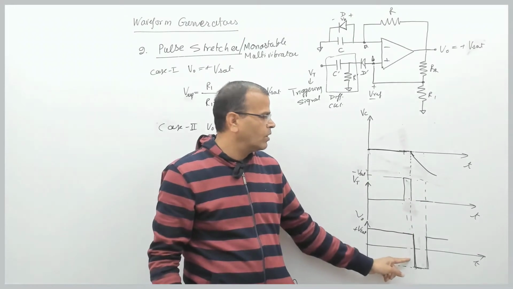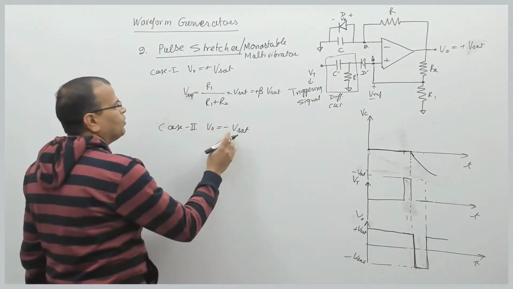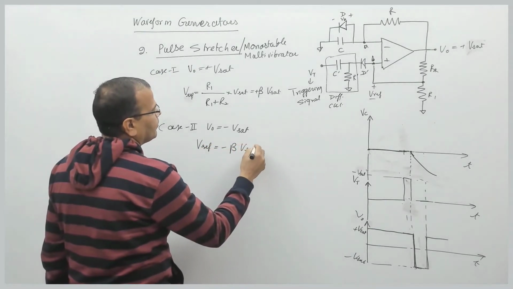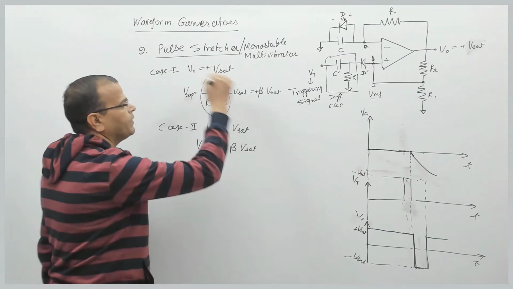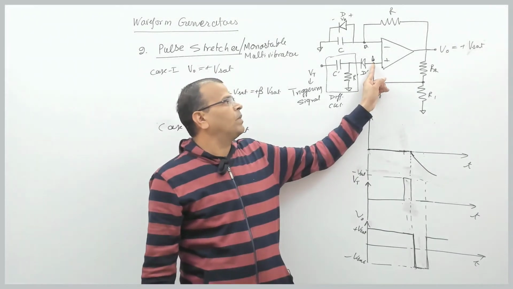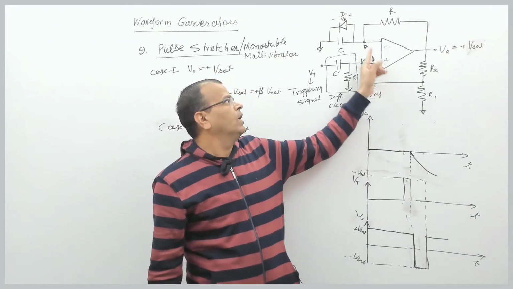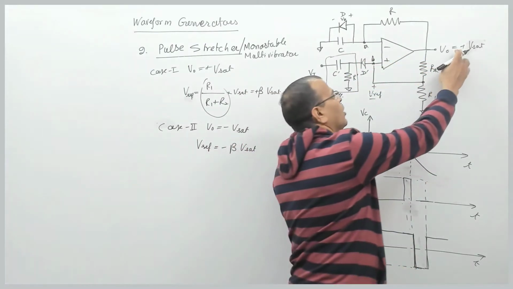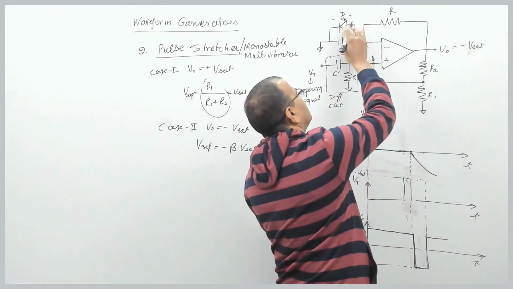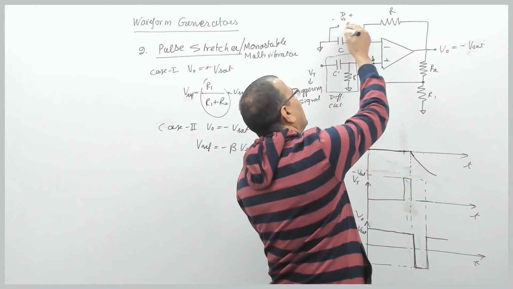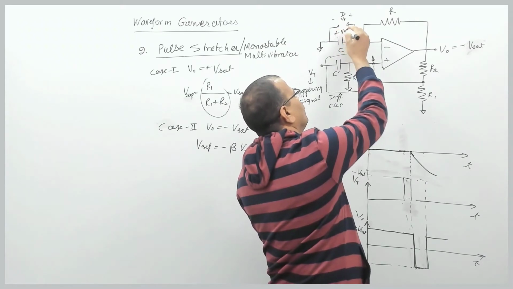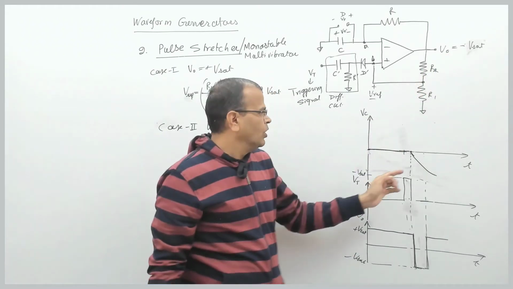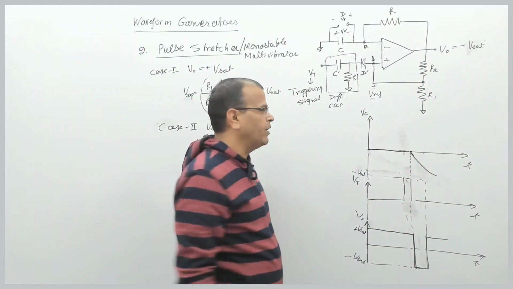So I'll say in case 2, when my output voltage is minus Vset, from this instant onward, the reference voltage becomes minus beta into Vset. And what is beta? This is beta, right? So when the voltage here is minus beta into Vset, because of the negative voltage at the output, the diode behaves like an open circuit. The capacitor starts charging with right plate negative, left plate positive, so the capacitor starts charging in the negative direction.